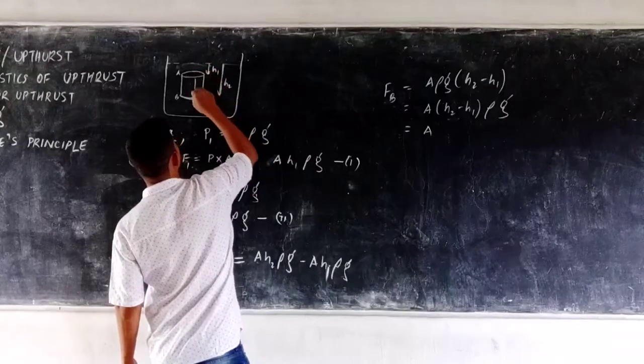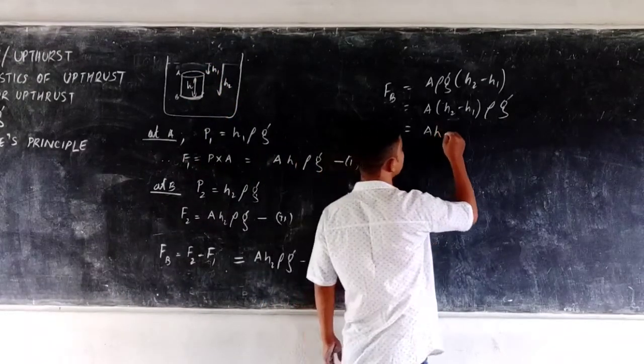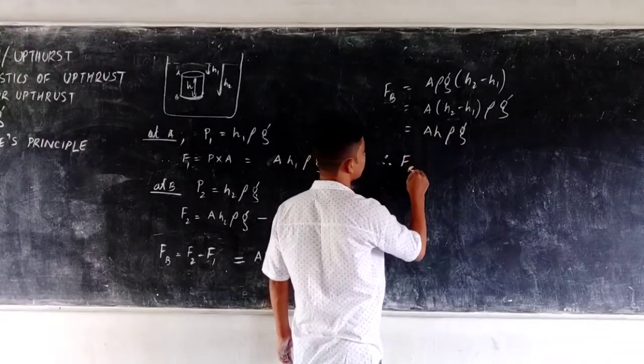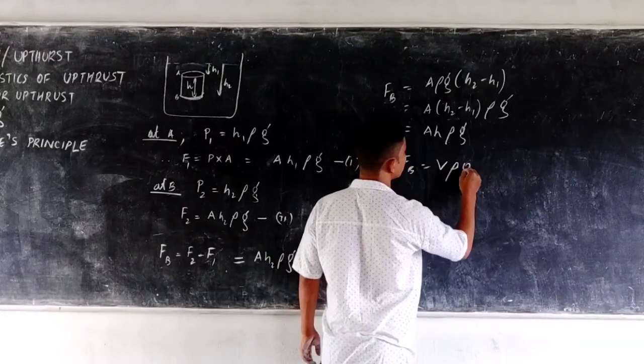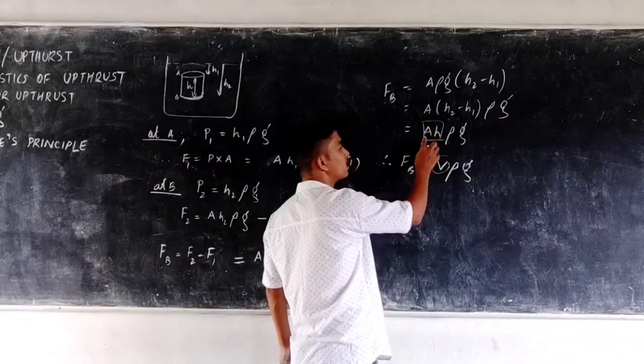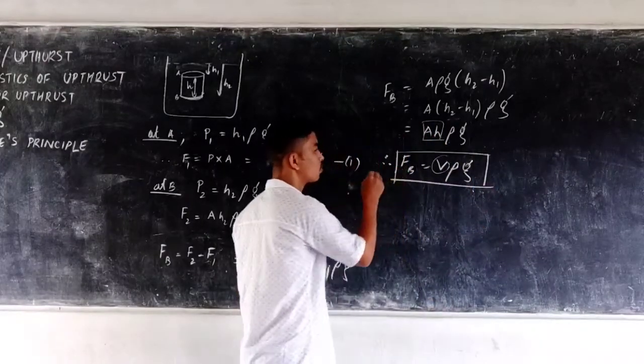It is the height of the cylinder, which I consider as h. So A into h rho g. Therefore finally I get FB equal to V rho g. Why V here? Because the volume of the cylinder is equal to cross sectional area into its height. So finally FB equals V rho g.